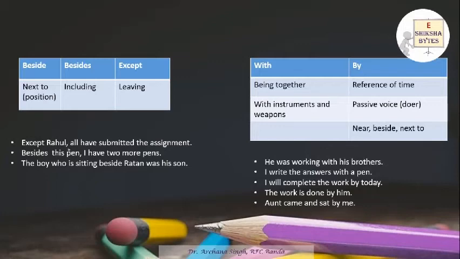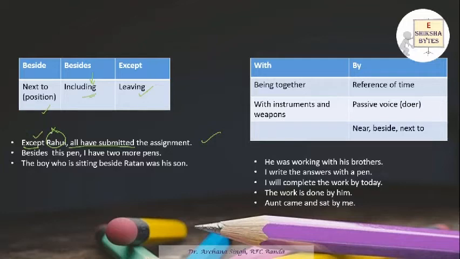Now the next is beside, besides, except. Beside is when we're talking about a position, next to position. Besides means you are including something, and except means you are leaving out something. Let's try to understand these three words with the help of an example. If I say except Rahul, all have submitted the assignment, it means Rahul has not submitted, but apart from Rahul, all have submitted the assignment. So in that case, we use except.